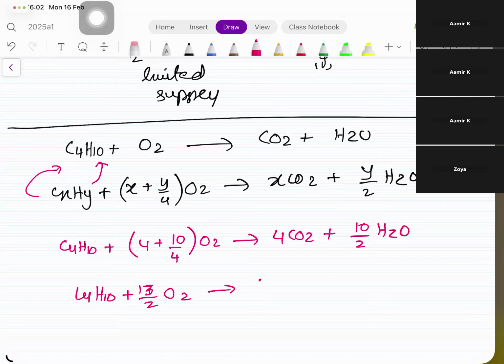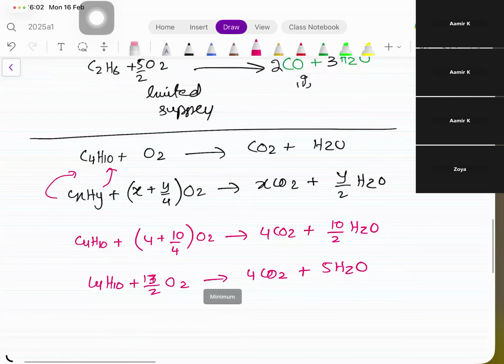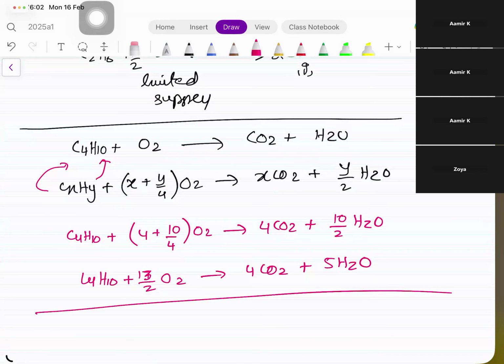Not 13. 4 CO2, 5 H2O. 10 by 4 है ना? LCM लेके you can't solve it. Can you? Okay, this is how the complete combustion takes place to form carbon dioxide and water using a general equation for the combustion and solving it.